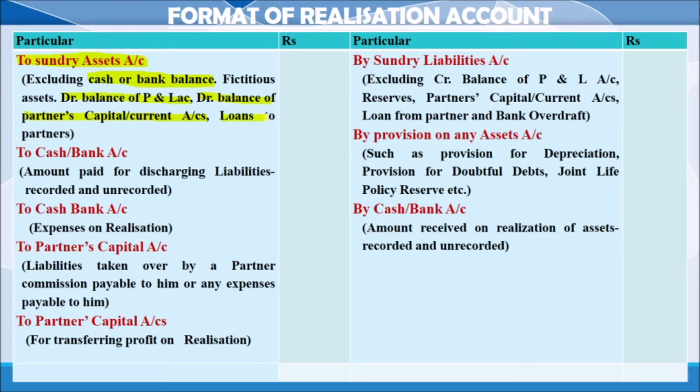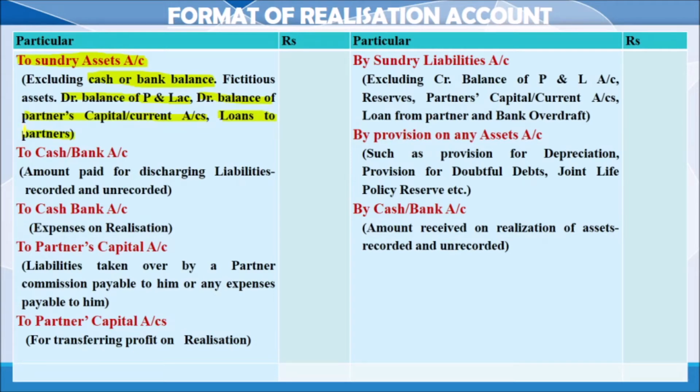Loan to a partner will appear on the asset side, which indicates the amount of loan given by the firm to the partner, and that will be transferred to partner's capital account. No need to transfer all these items in the realization account.